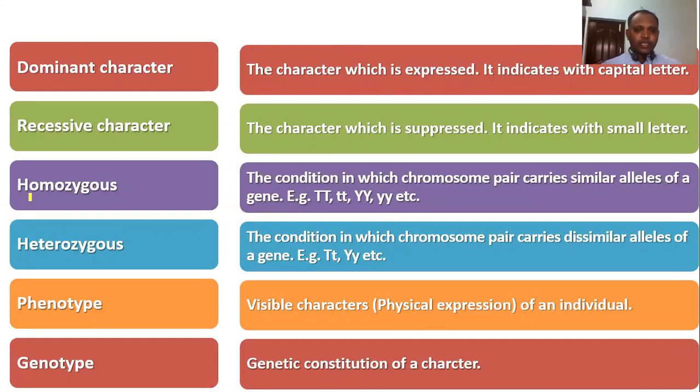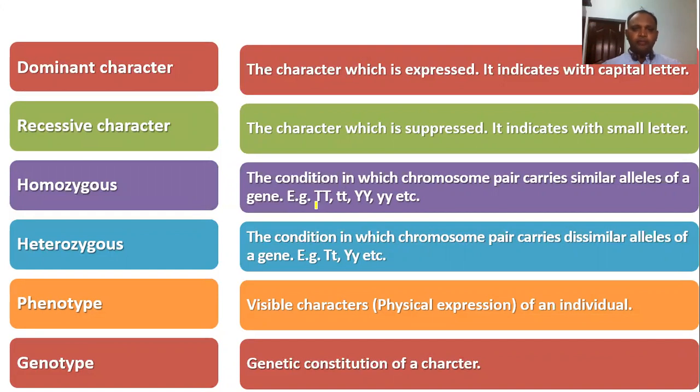And homozygous: the condition in which the chromosomes carry similar alleles of a gene. Suppose a gene encoding one character is present as similar alleles on the chromosomes. We call it a homozygous condition.